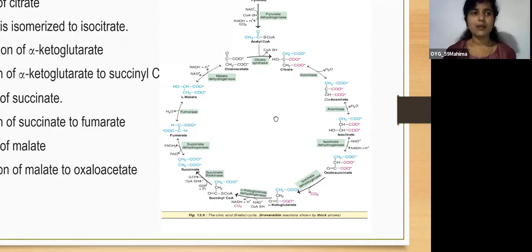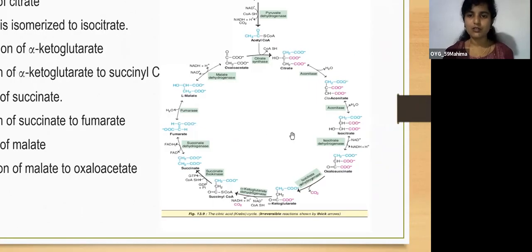The next step is formation of alpha ketoglutarate. This also involves 2 steps. Isocitrate dehydrogenase is the enzyme which converts isocitrate to oxalosuccinate. Here you can see NAD plus is converted into NADH. And oxalosuccinate, under the influence of the enzyme isocitrate dehydrogenase, is converted into alpha ketoglutarate.